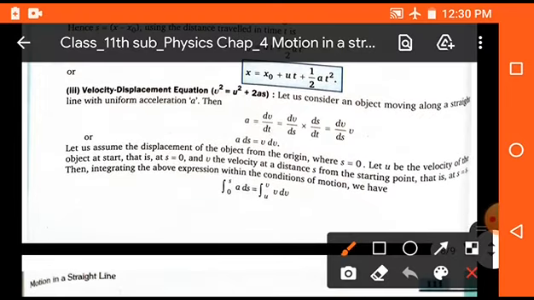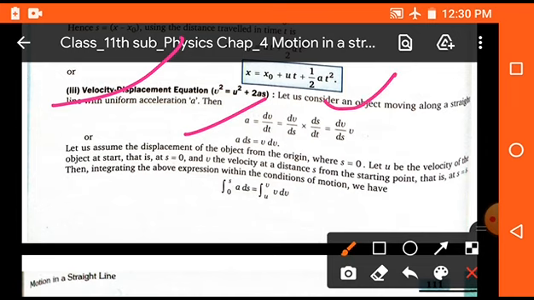Now for the third equation, v square is equal to u square plus 2as. We have to arrange a is equal to dv upon dt, that means change in velocity with respect to time. Now we can write here dv upon ds into ds upon dt. So we get dv upon ds into v. On cross multiplication we get a into ds is equal to v into dv.